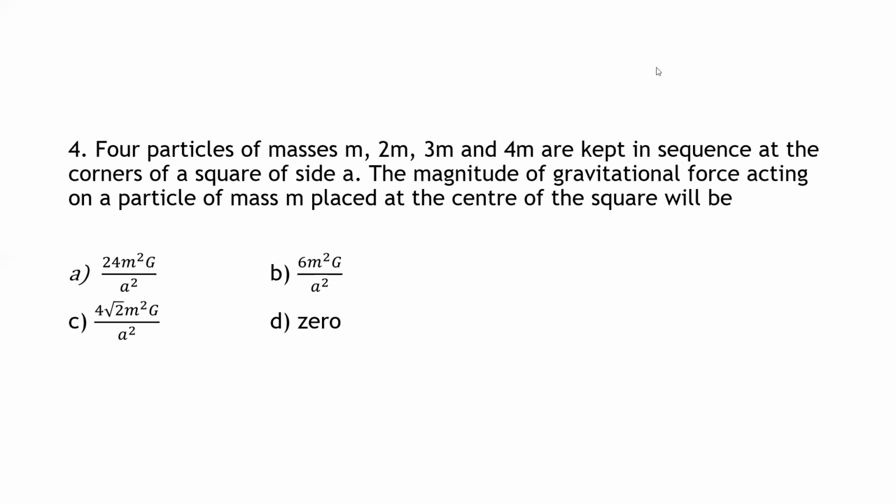So we need a calculation for the given question. Let us draw a diagram.